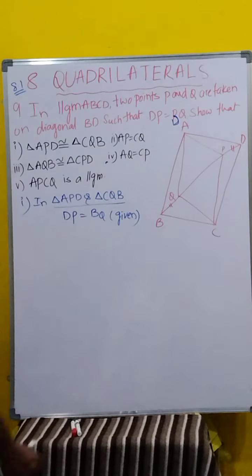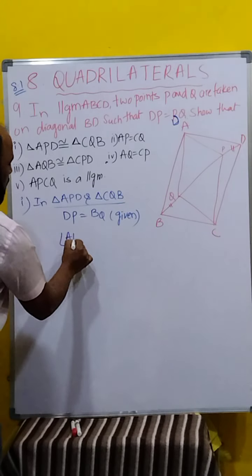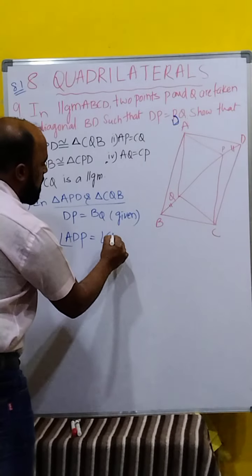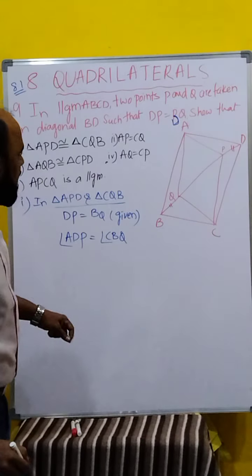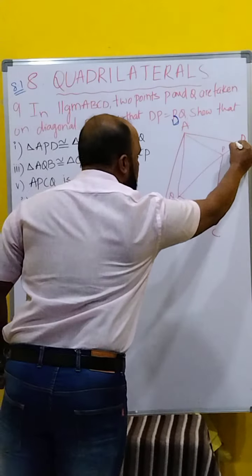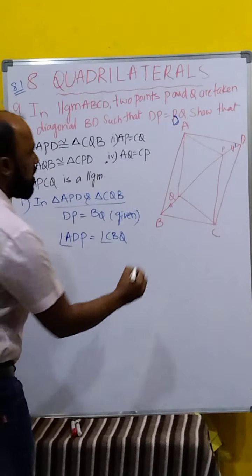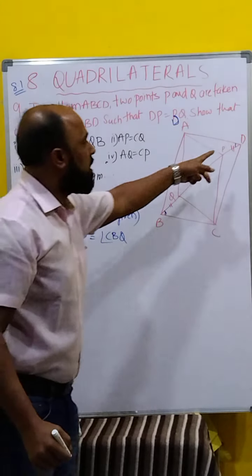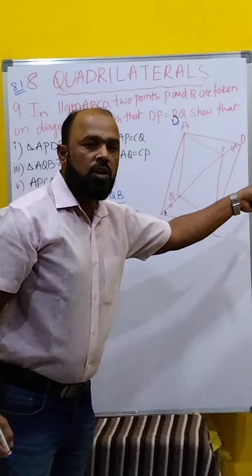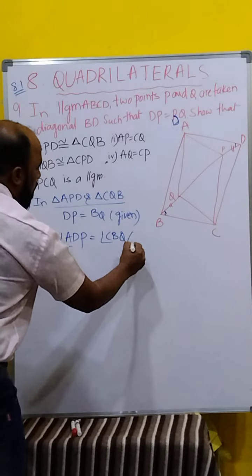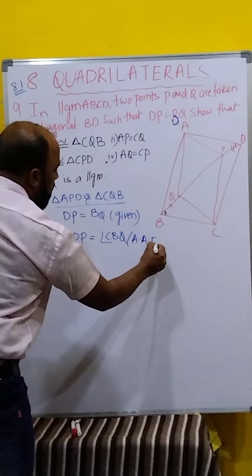The second one is angle ADP equal to angle CBQ. Observe here, what is ADP? Where is it? This part is equal to CBQ, this part. Why are these two equal? What is the reason? Alternate angles are equal. We know BC and AD both are parallel, and this is the transversal. Alternate angles are equal.